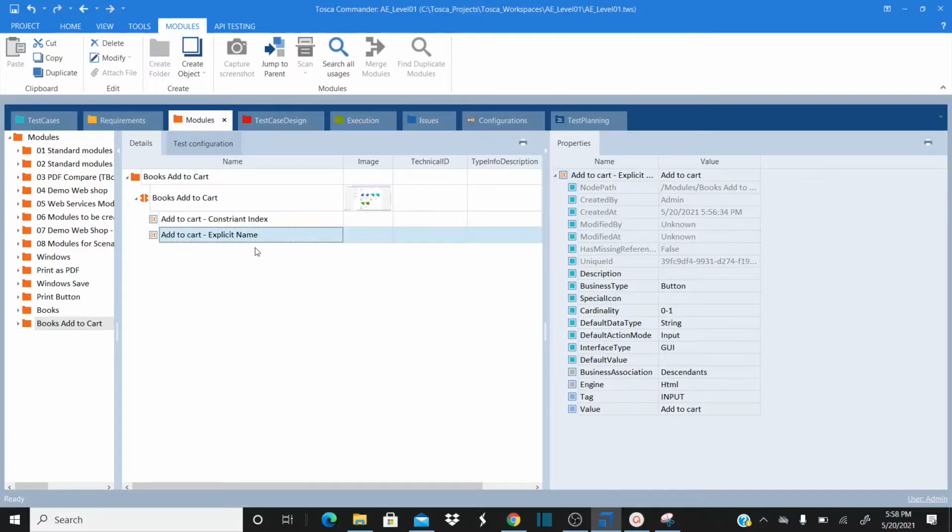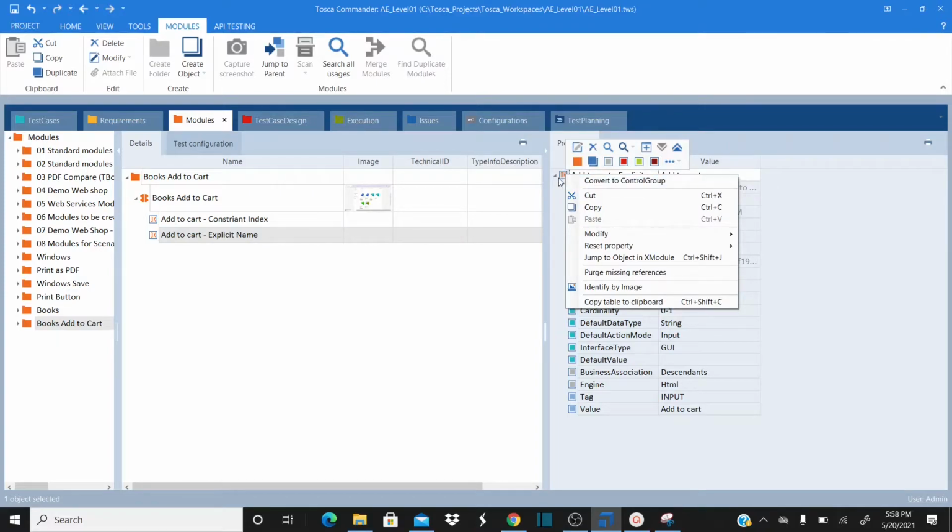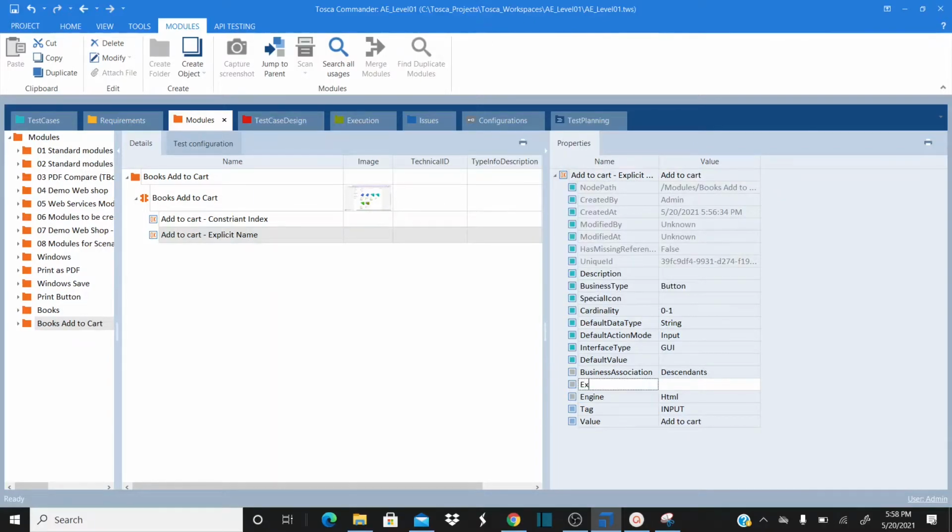What about the next one? For the next add to cart button, I'm going to add a new configuration parameter here. Right click on this and click on create configuration parameter, and you need to name this as explicit name. You should not make any spelling mistake. EXPLICIT and then capital NAME, and make this true. Okay, I made this true.